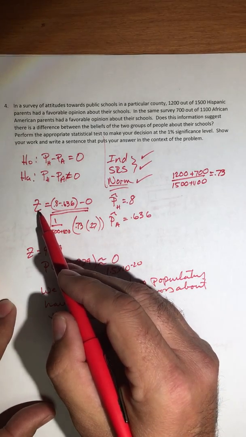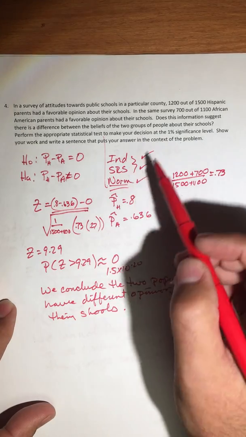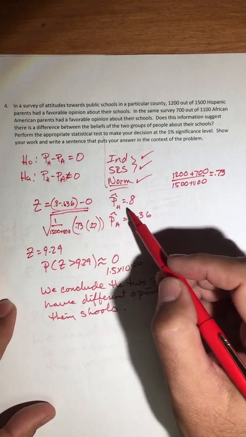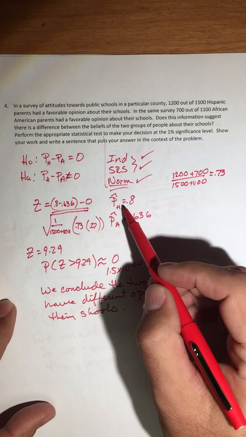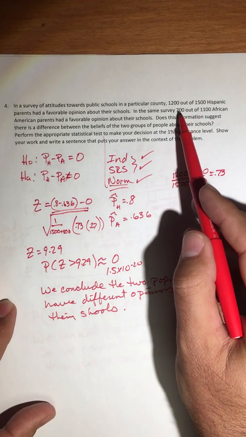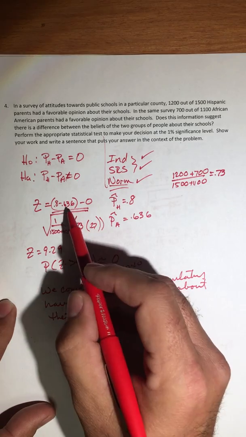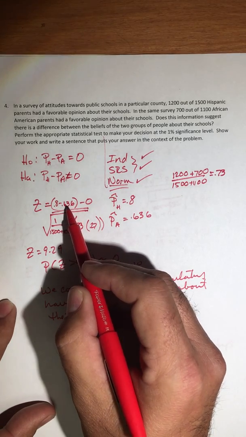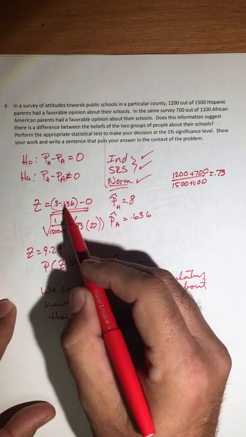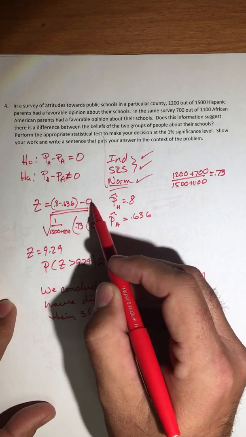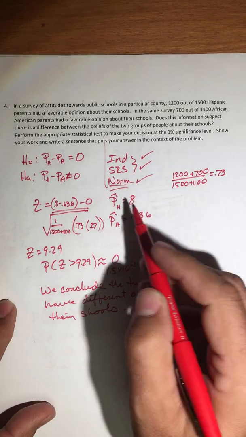So what we observed: the proportion of Hispanics is 1,200 out of 1,500, which was 80%. The proportion of African Americans is 700 out of 1,100, which is 63.6%. So there's what we observed, minus what we expected, which is that there's no difference, divided by the standard deviation.